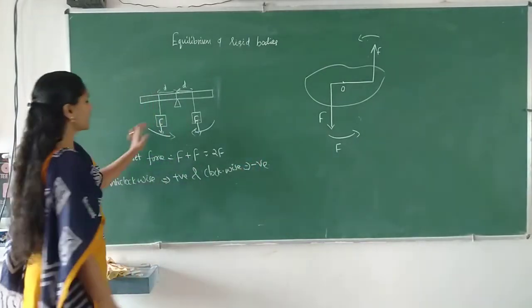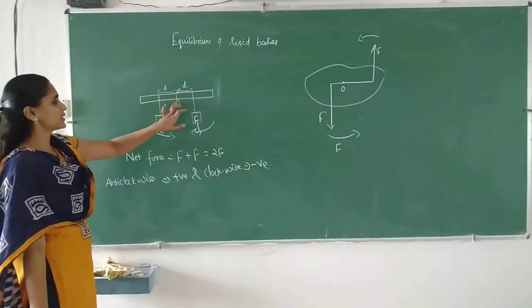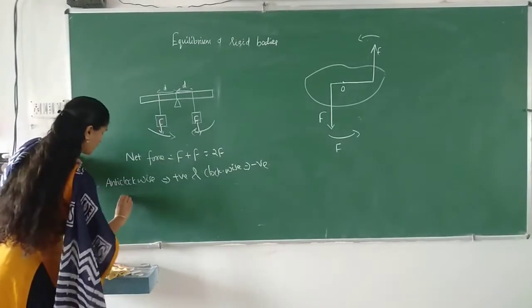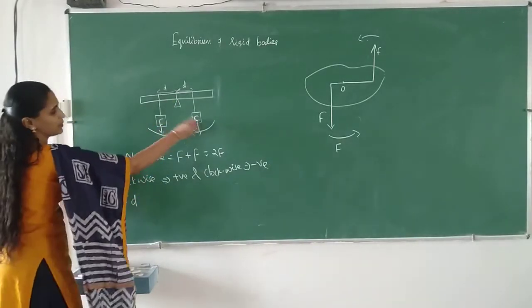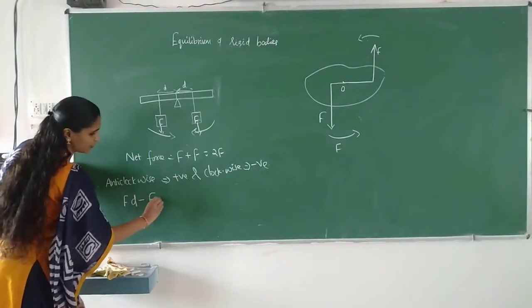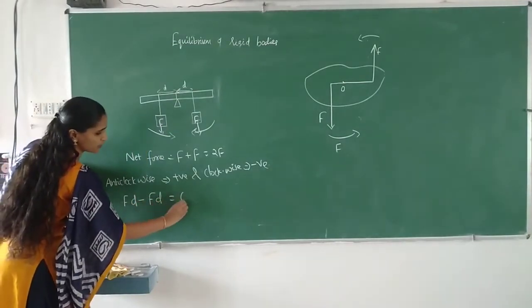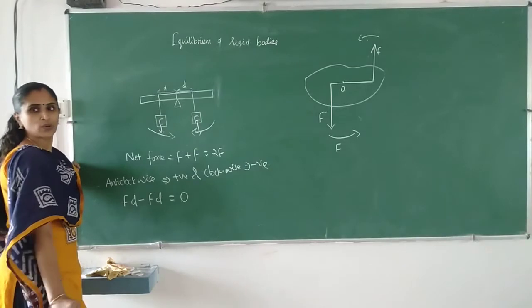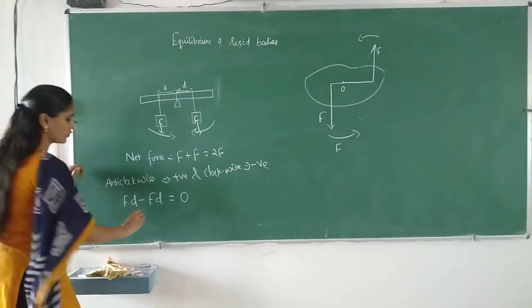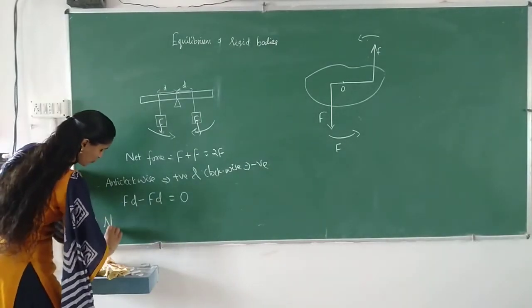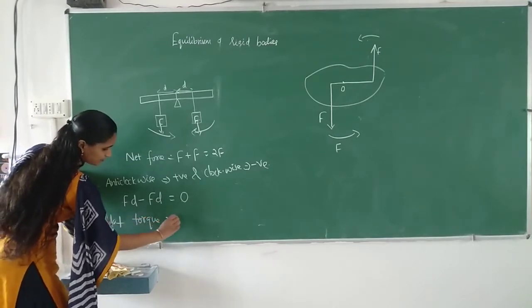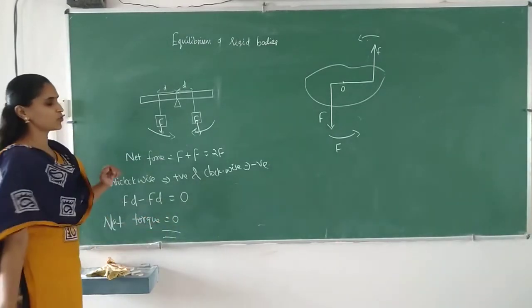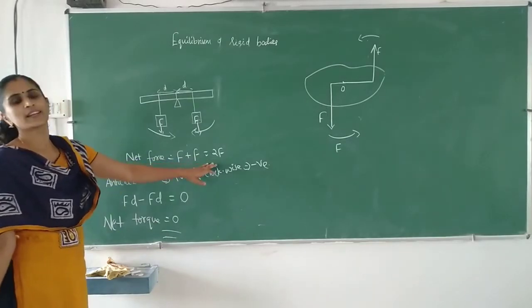So we can write force times perpendicular distance. Force is F, perpendicular distance is D, and this will be minus F into D. Since both are the same, the net torque is equal to 0, but it has net force.